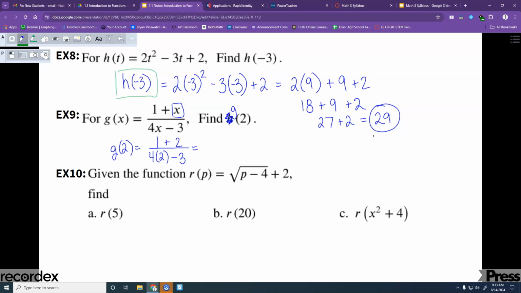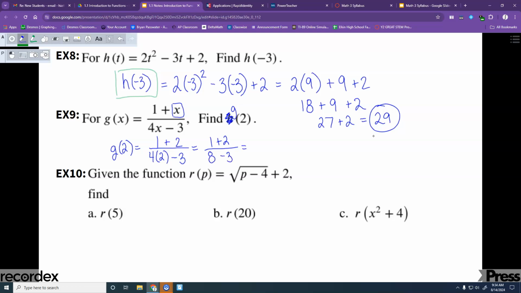Is there anything inside of the parentheses here? There's just a 2. Can we do anything with a 2? So these parentheses aren't really parentheses here. They're just multiplication. However, after parentheses, we got exponents. There are no exponents in this one, right? So then that takes us to multiplication. So that's what we're going to need to do first, right? So I need to do that 4 times 2. So I got 1 plus 2 over 4 times 2 will give us 8 minus 3.